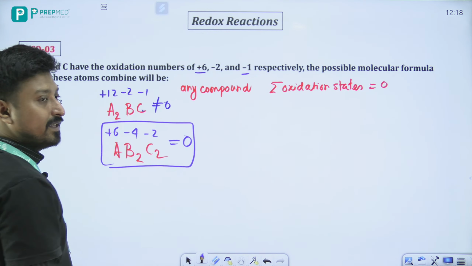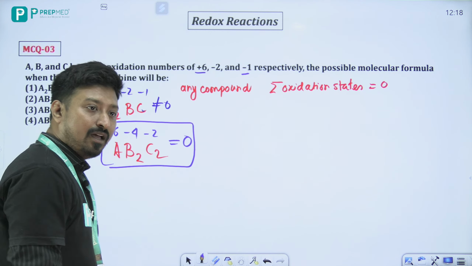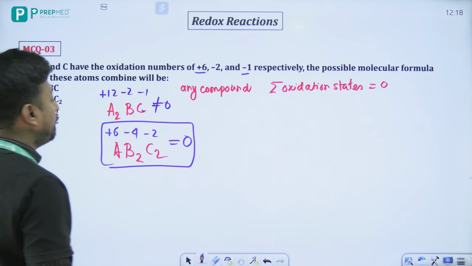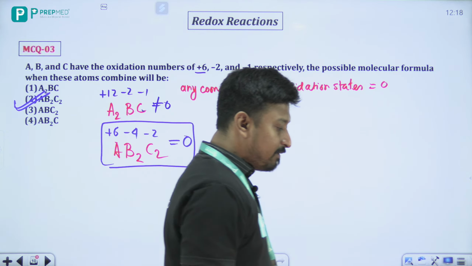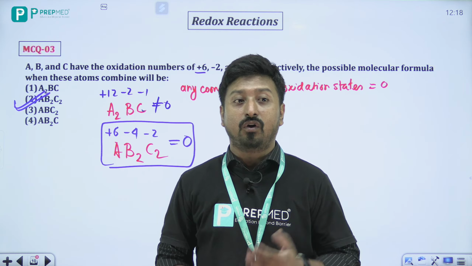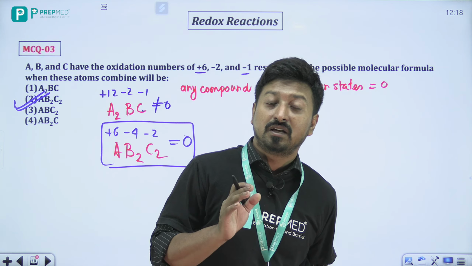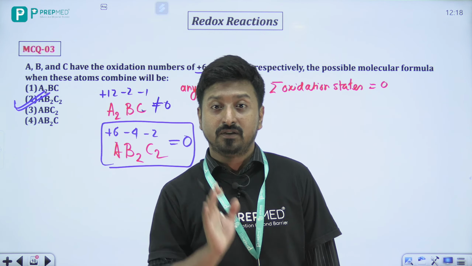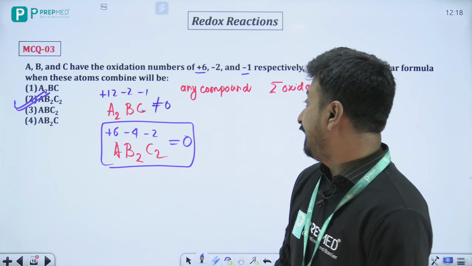Okay, so हमें answer मिल गया, so yes, the correct answer is option number 2, AB2C2. Remember, the idea is basically that summation over all the oxidation states in a compound will be equal to 0. This is the particular idea.